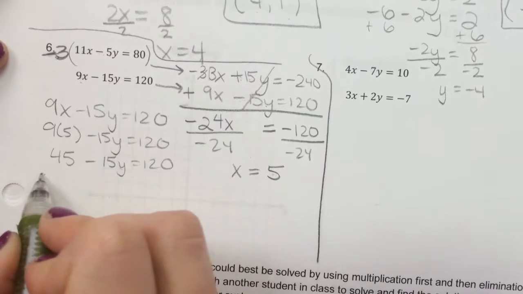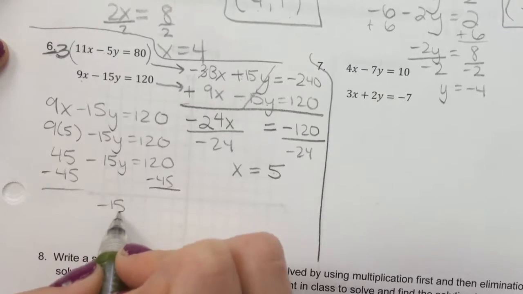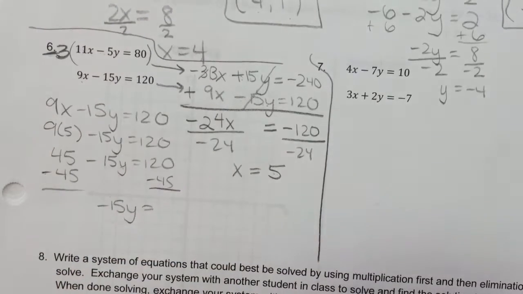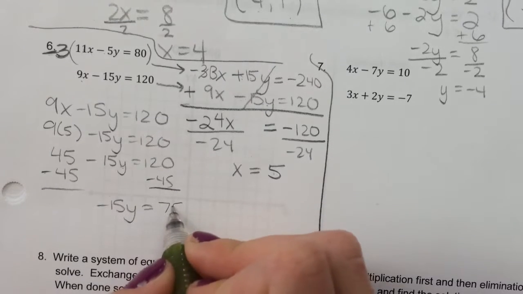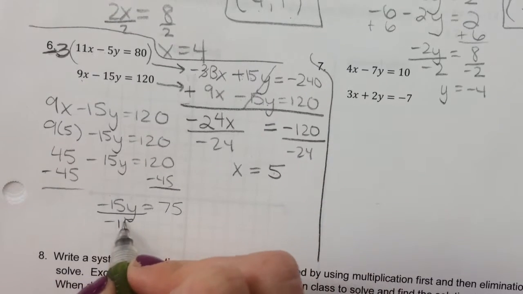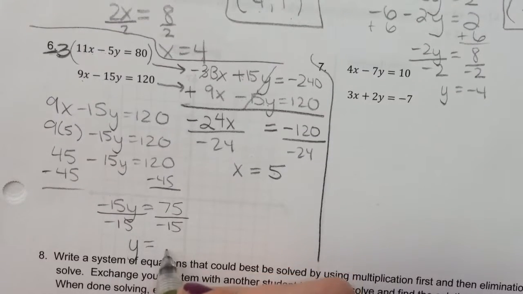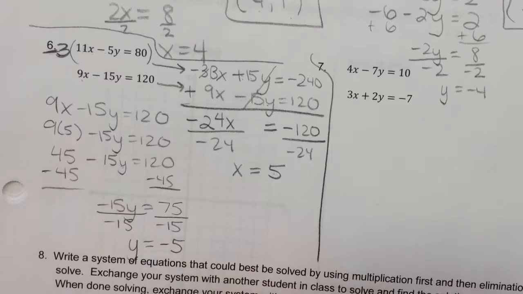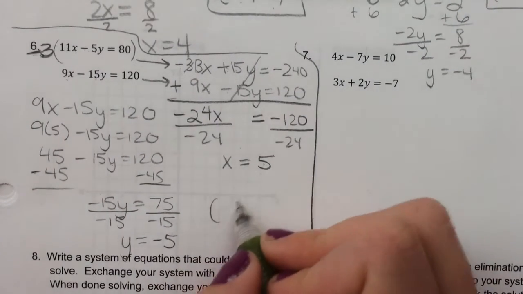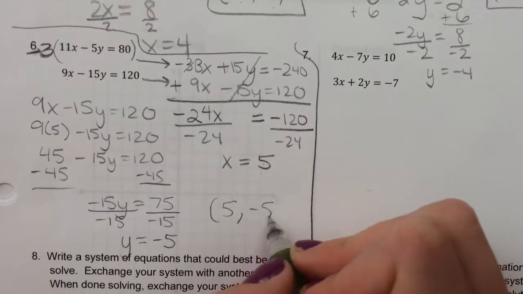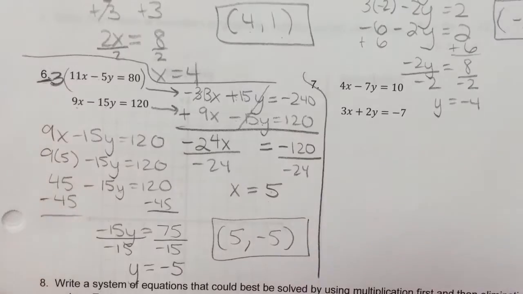I need to get y alone, so I'm going to subtract 45 from both sides. Negative 15y equals 120 minus 45, which is 75. I'm going to divide out negative 15 to get y completely alone. Y is negative 5. So I have x and y, and I can write it as a point, 5 for the x and negative 5 for my y. That's the solution where these two lines intersect.